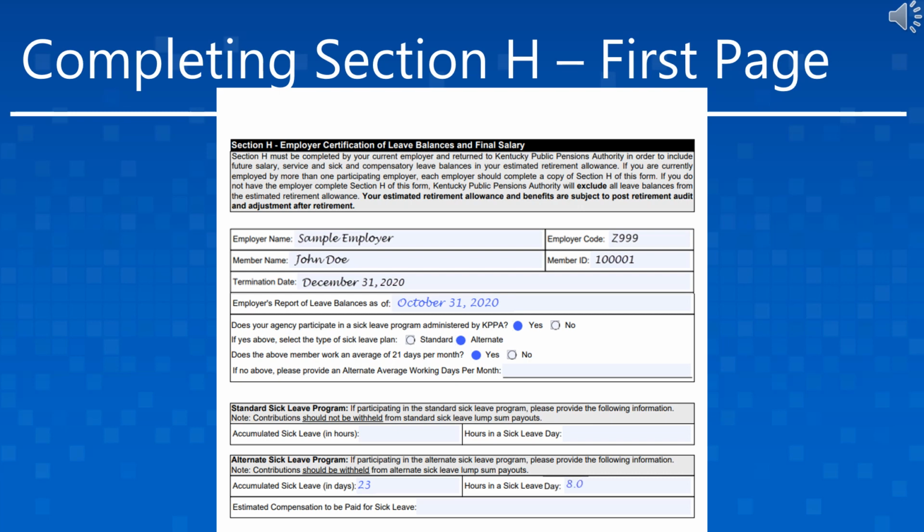To determine the amount to be placed in the estimated compensation field, calculate the sick leave payment based on the hourly rate times the total sick leave days times hours per day times percentage of sick leave paid to member. Remember, if the agency only pays a percentage of the total unused days in the accumulated sick leave field, they should still report the total number of days accumulated at termination, not the percentage amount.